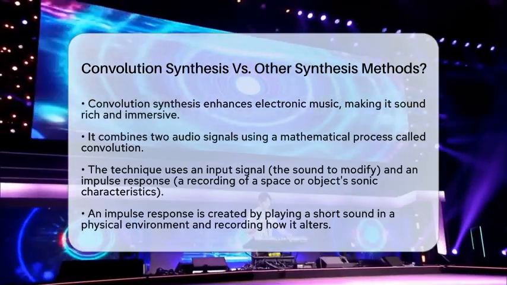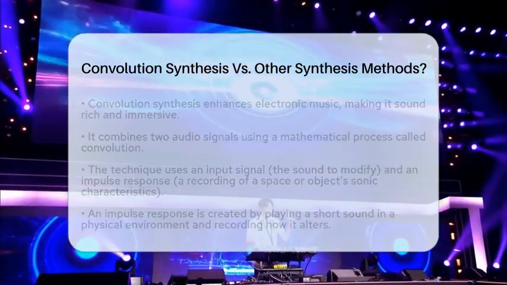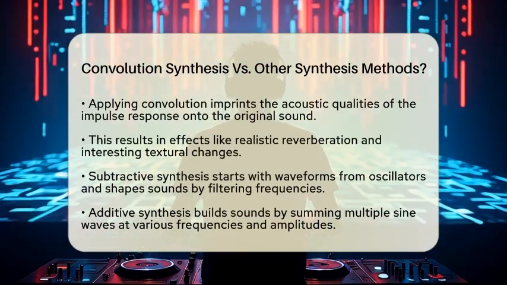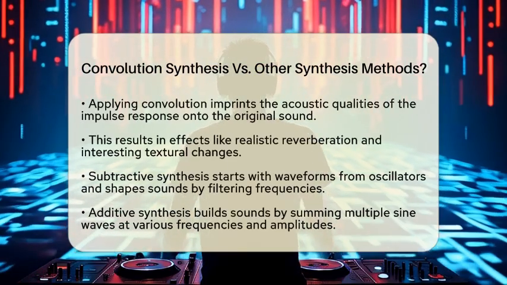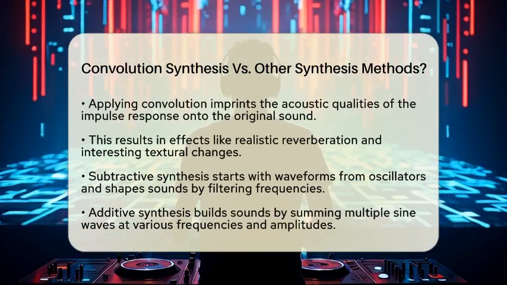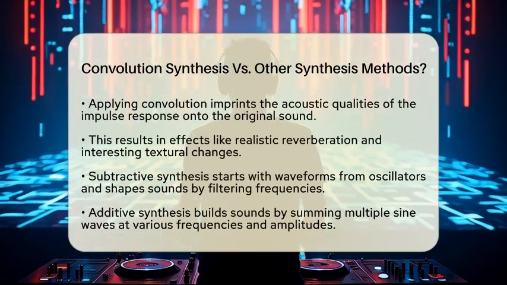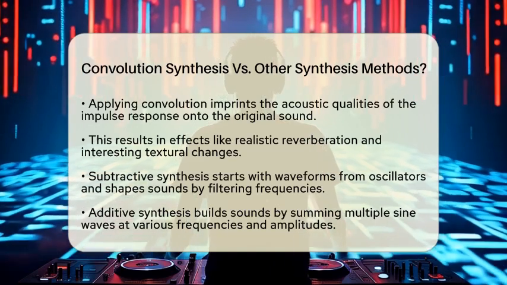When you apply convolution, you imprint the acoustic qualities of the impulse response onto the original sound. This results in effects like realistic reverberation or interesting textural changes. Now, let's look at how this differs from other synthesis methods.